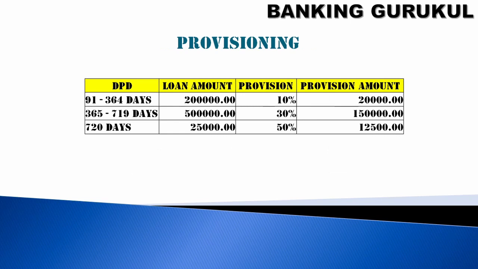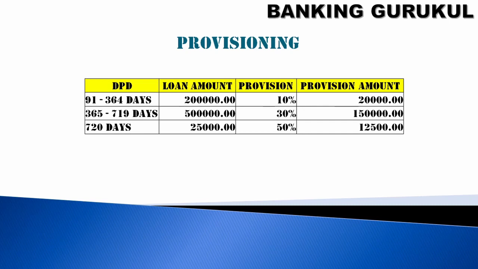What is provisioning? Different loans have moved to NPA status or out of order status, and every account will have a certain provisioning. So if your DPD days are 91 to 364 days and your loan outstanding is 2 lakhs, then you have to make 10% provisioning. If your loans are in 365 to 719 days, then you have to do 30% provisioning. If your DPD days are more than 720 days, provisioning will be 50%.